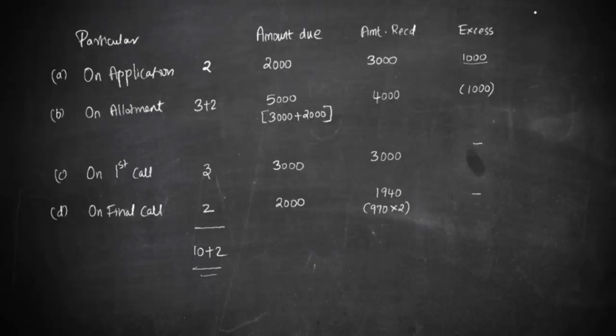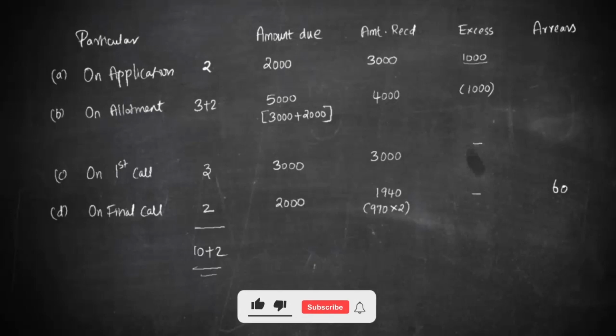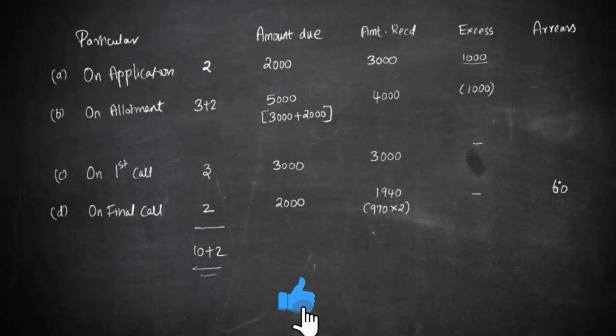Rather you are facing what is known as arrears. You are facing a shortage or arrears. Amount due is 2000, amount received is 1940. So there is a shortage of 60. Okay, so with this information now we have to go and prepare each and every journal entry.